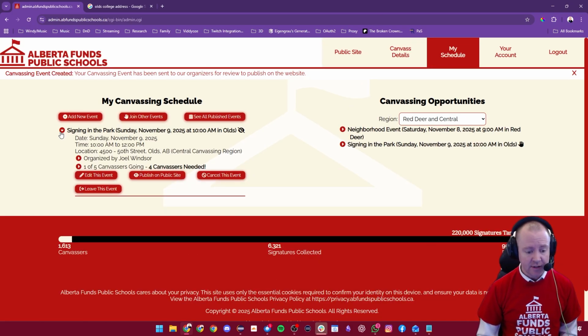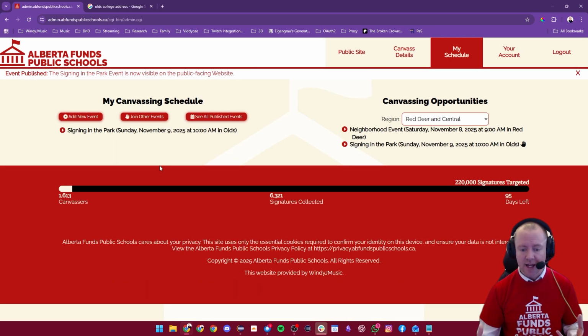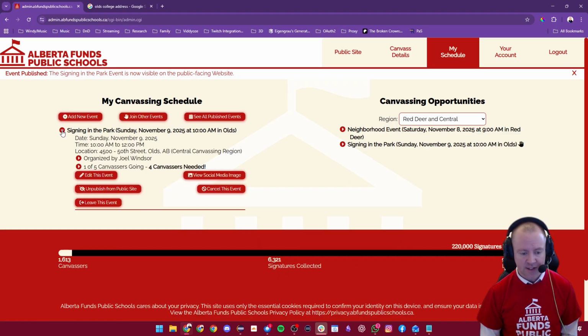And after having done this, you also have a couple of extra tools. First of all, you can edit. And one of the other things you can do is also put it on the website itself. So it doesn't actually appear on the website until you say that it's ready to go. And one way you can do that is by using this Publish on the Public Site button, where you can say, I want this to actually be visible to everybody who's out there in the big wide world of web kind of scenario.